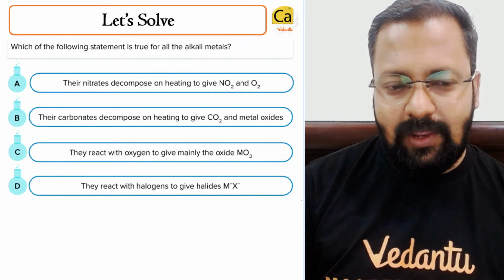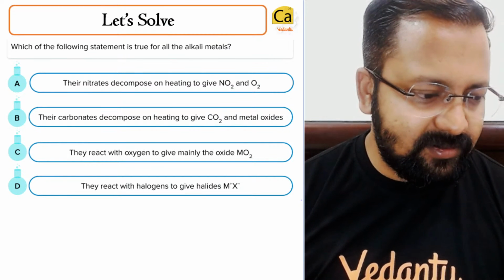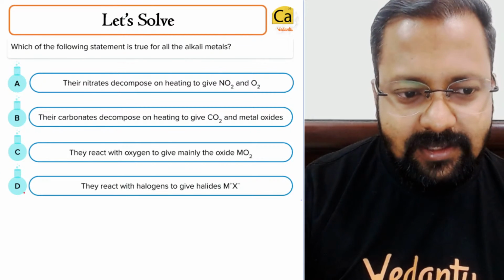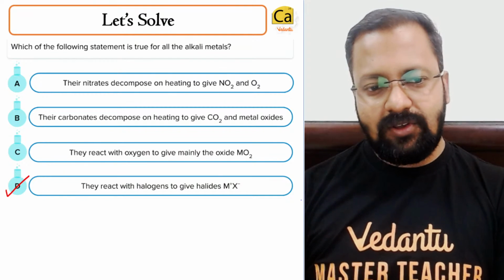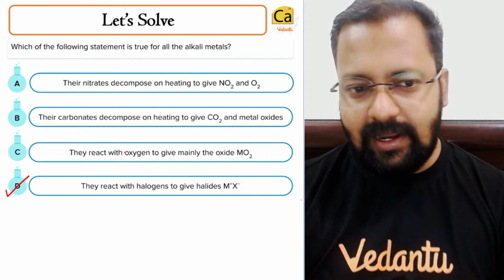No, there is only one option correct, and the correct answer is given by Chetan and I guess Chirag. The right answer is D. They react with halogens to give MX. Okay, why C, A and B are incorrect is because